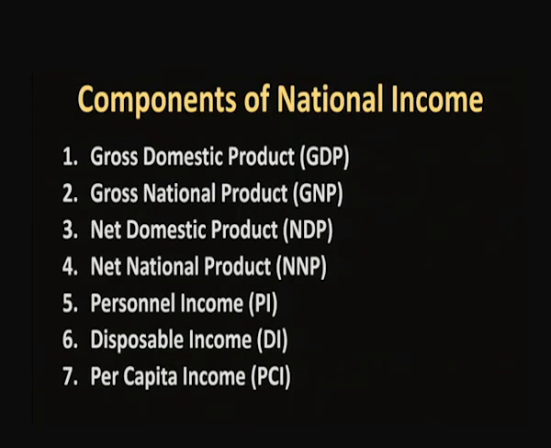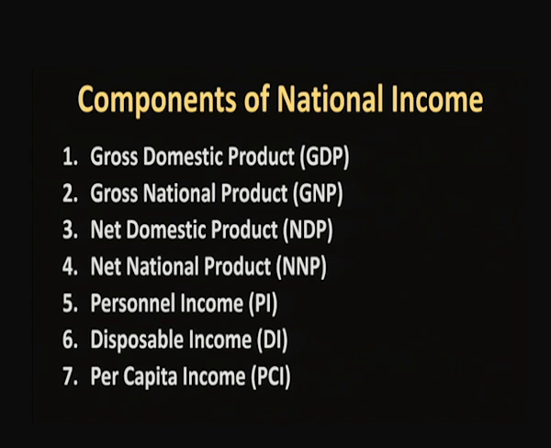Okay. So at the same time, along with these components, there are some other important components we have in the national income. These are gross domestic product, which is called GDP, gross national product, which is known as GNP, net domestic product, which is called NDP, net national product, which is NNP, personal income, disposable income, and per capita income. So all these seven are some other important components of the national income.